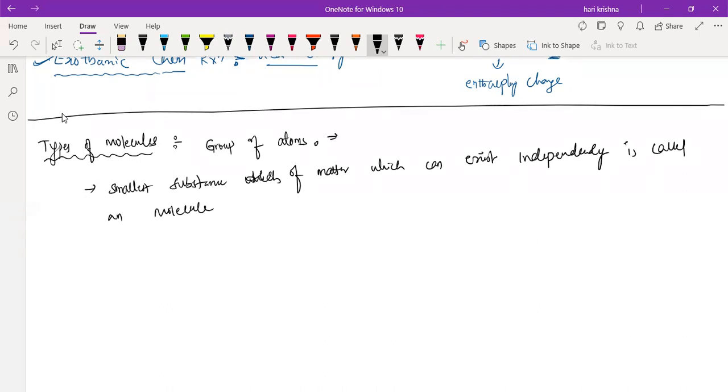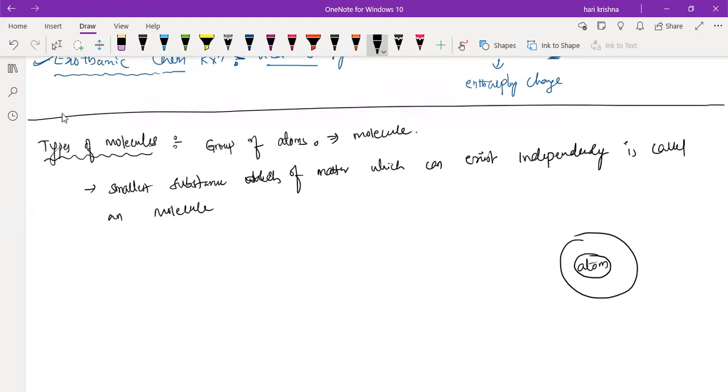The simple definition is that a group of atoms forms the molecule. What is the atom? Atom is the smallest particle of matter, right? So a group of atoms is called a molecule. Understanding? Yes, sir.